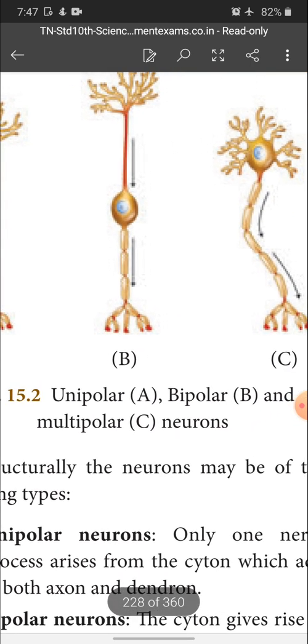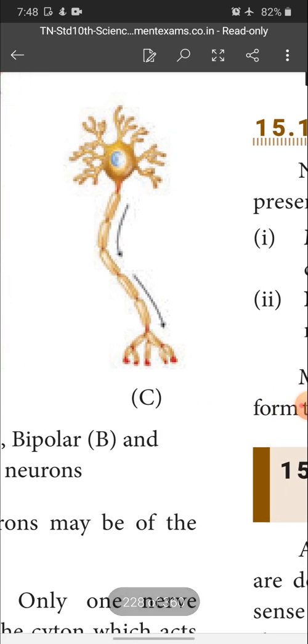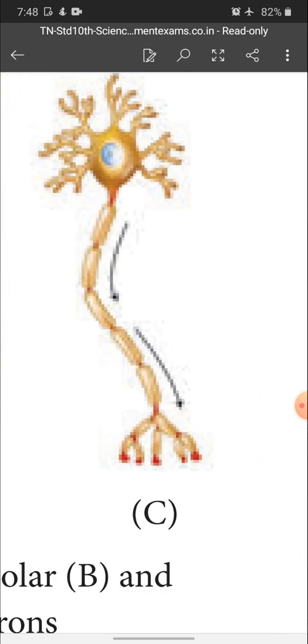And the next one is the bipolar neuron. You see children, in the bipolar neuron it has two processes. One is the central cyton portion. From the cyton portion, above it there is a red colored line, that is called the dendron, and below it there is an axon. So one acts as a dendron, another one acts as an axon. And in the multipolar neuron, we can see children, this is the cyton.